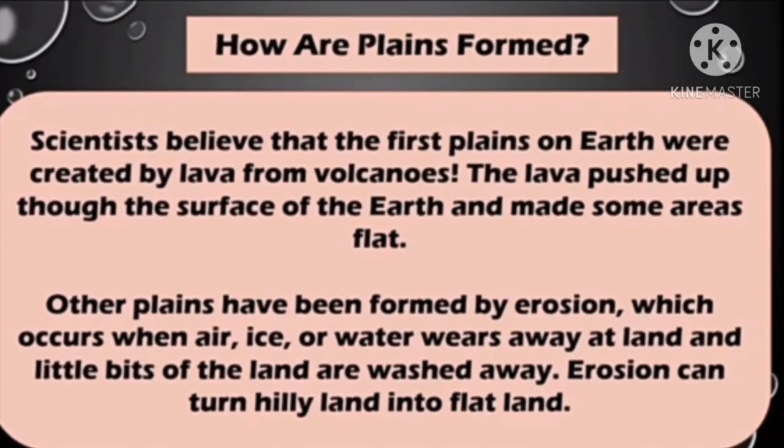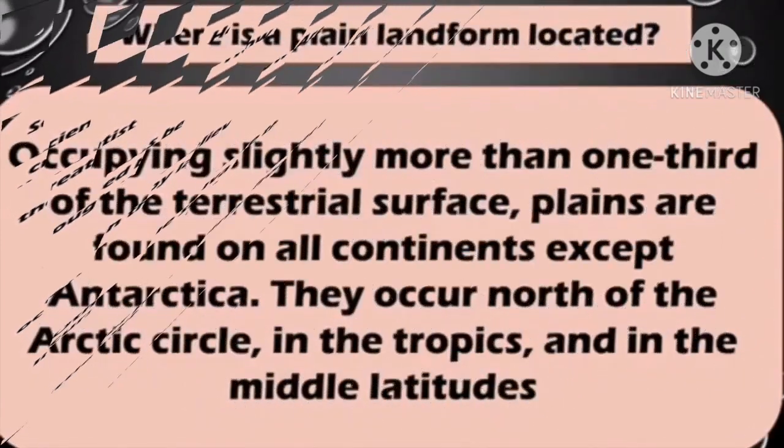Now children, how are plains formed? Scientists believe that the first plains on earth were created by the lava from volcanoes. The lava pushed up to the surface of the earth and made some areas flat. Other plains have been formed by erosion, that is the wearing of the soil by different agents like wind and water, which occurs when air, ice or water wears away at land and little bits, that is pieces of the land, are washed away. Erosion can turn hilly land into a flat land.